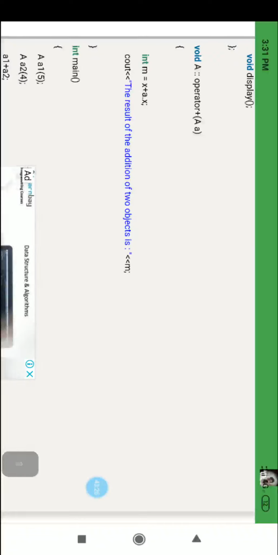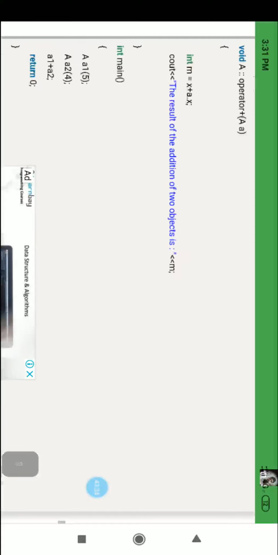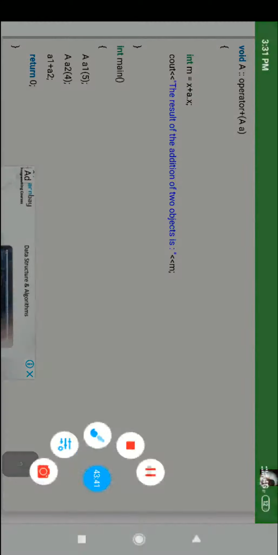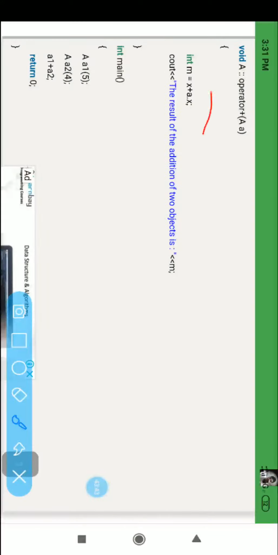Int m equal to x plus a dot x. Result of the addition of two objects, the binary operator, where x plus a dot x. Here is a binary operator.